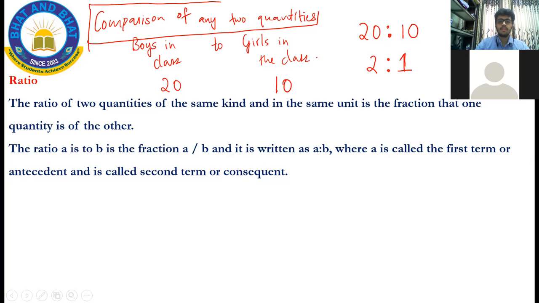Similarly, the ratio A to B is the fraction A by B, and it is written as A colon B. This colon indicates "is to": A is to B. A is the first term, also called the antecedent, and B is the second term, also called the consequent.